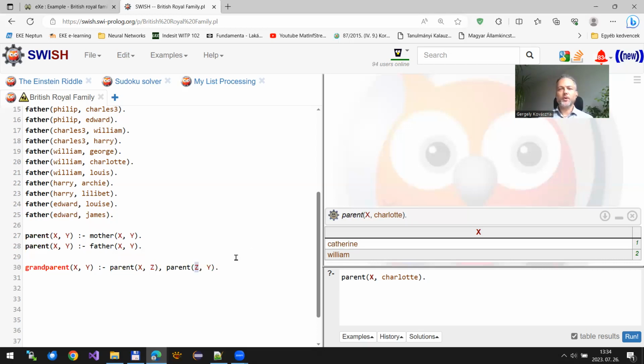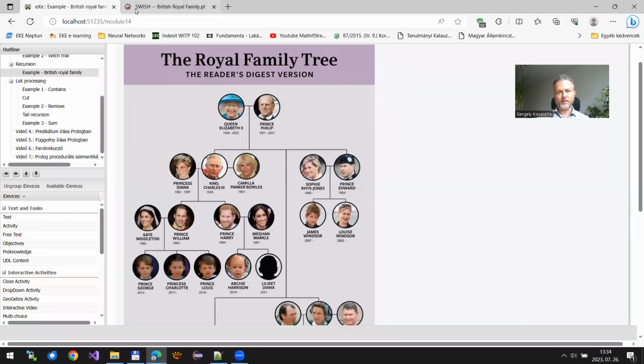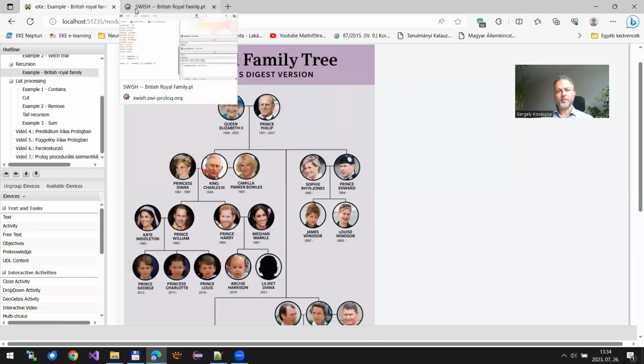Actually, we make the Prolog interpreter search for this unknown person represented by variable Z. Okay, let me just try this. So let me ask, who are the grandparents of Princess Charlotte? And here we can see that Princess Diana and King Charles III are her grandparents.